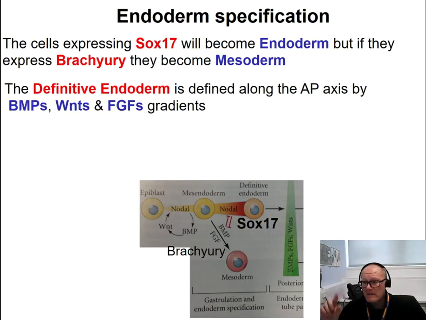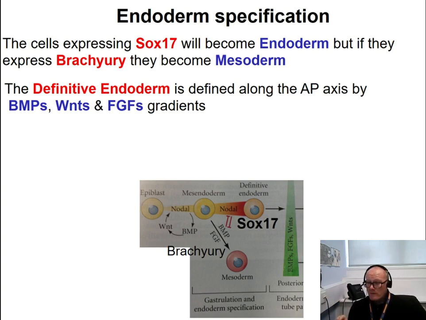Now, along the anterior-posterior axis of the developing embryo, the endodermal cells are going to develop into different tissues. Which kind of tissue they are going to develop into depends on the level of expression of BMP, Wnt, and FGF signaling.